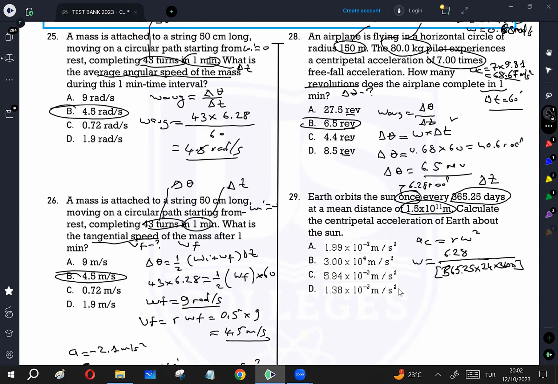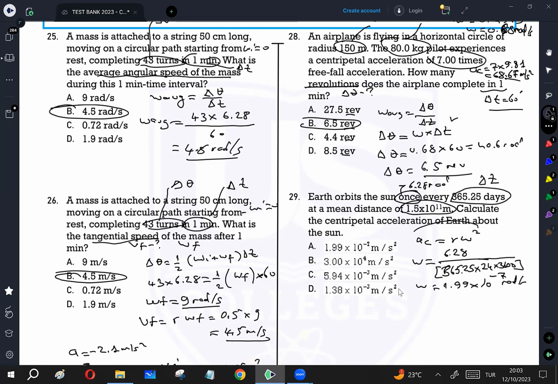So we'll find omega: 6.28 divided by 365.25 times, in brackets in the denominator, 24 times 3,600. Answer is 1.99 times 10 to the power of negative 7 radian per second.